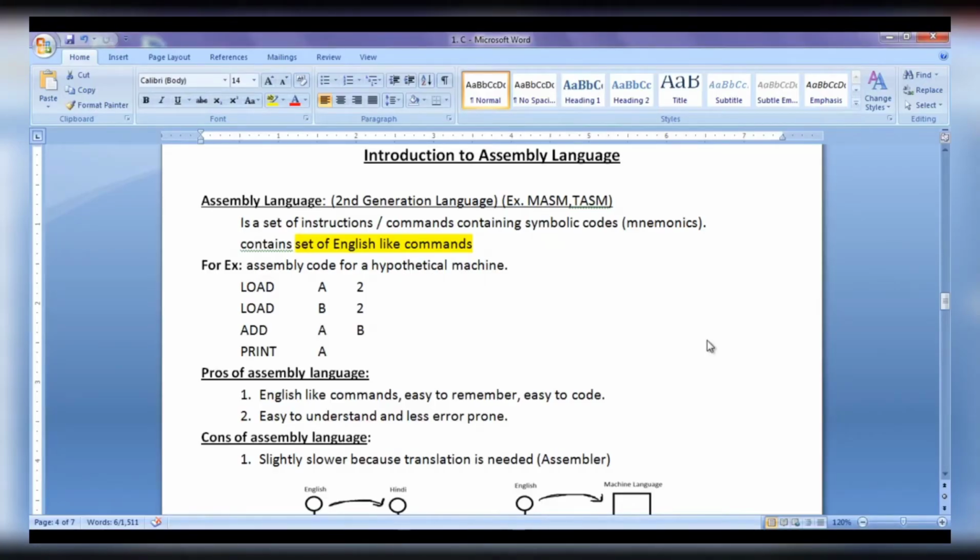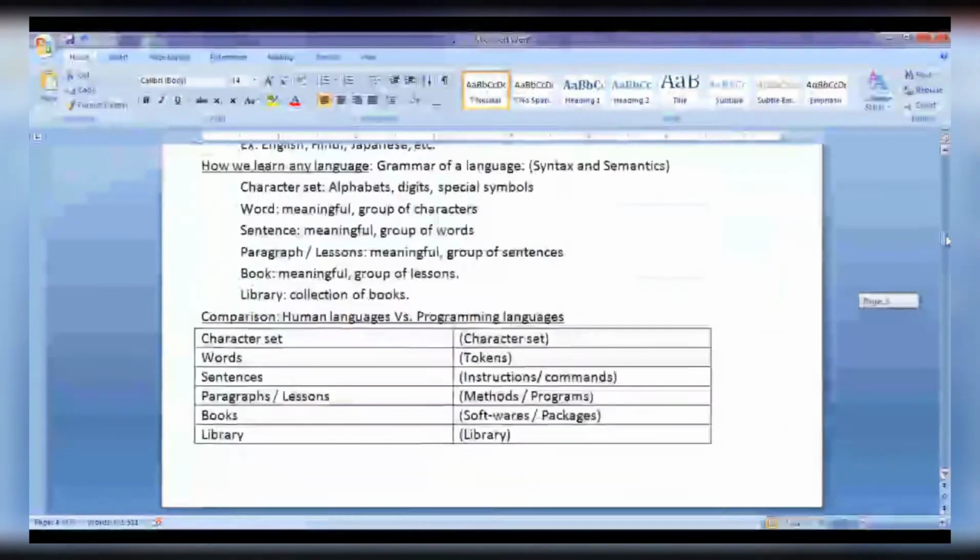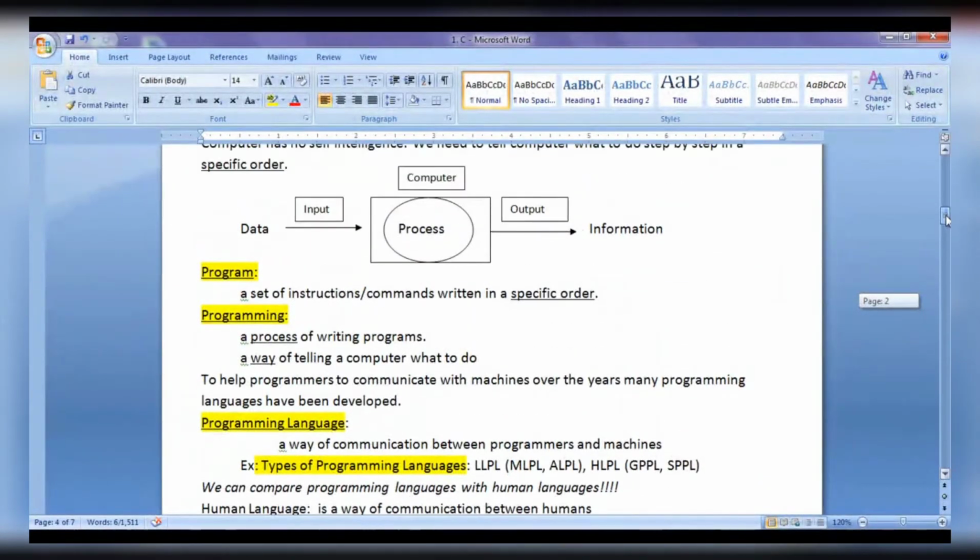Hello friends, welcome back. In this tutorial, we are going to discuss Introduction to Assembly Language. In the previous tutorial, we understood what is programming. Programming is a way or a process of telling a computer what to do in a specific order. Programming language is a way of communication between programmers and machines.